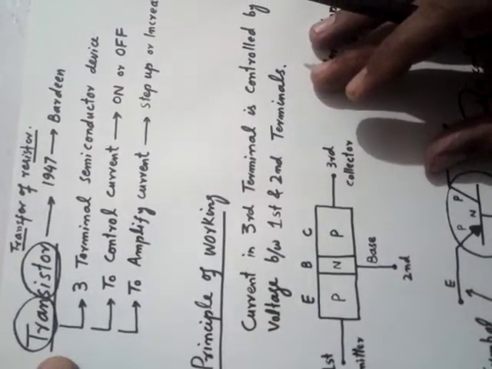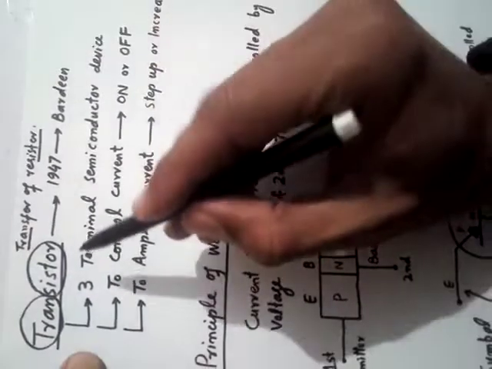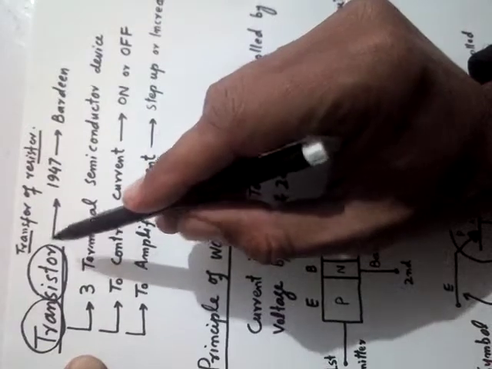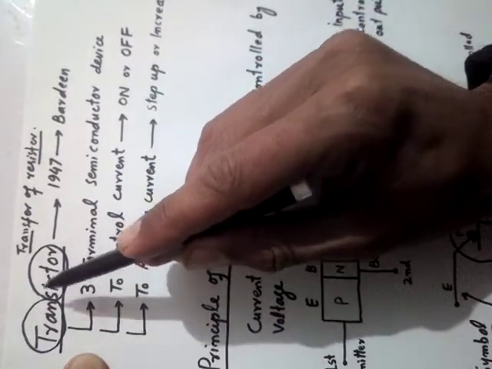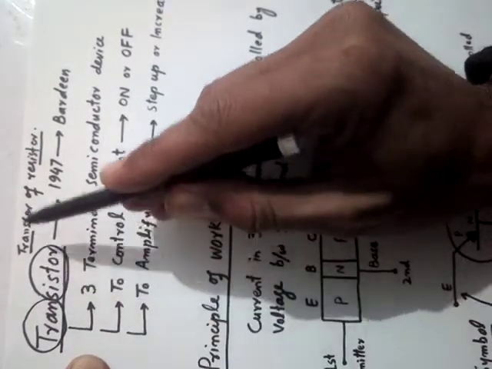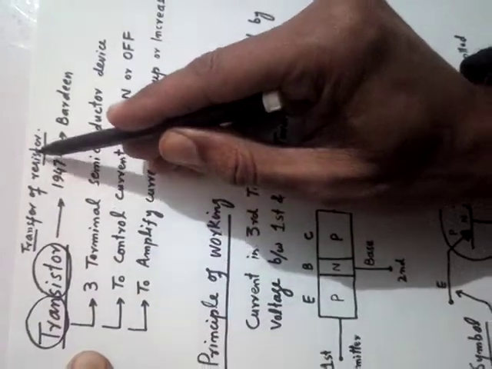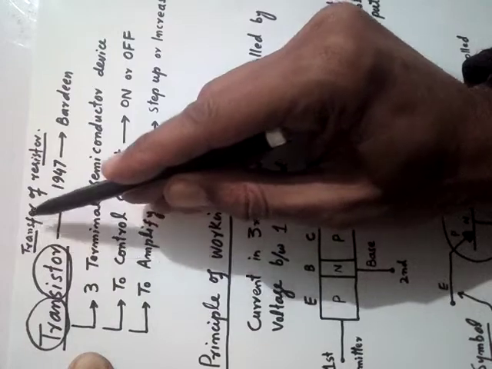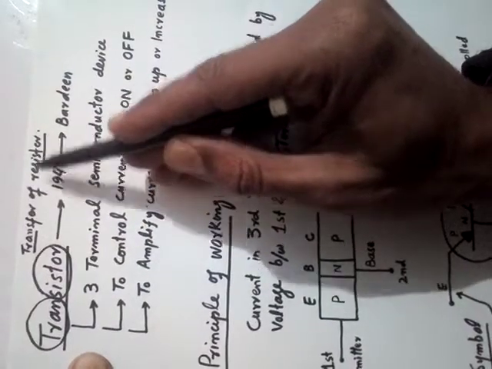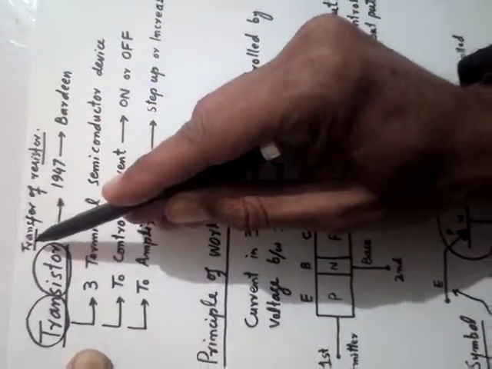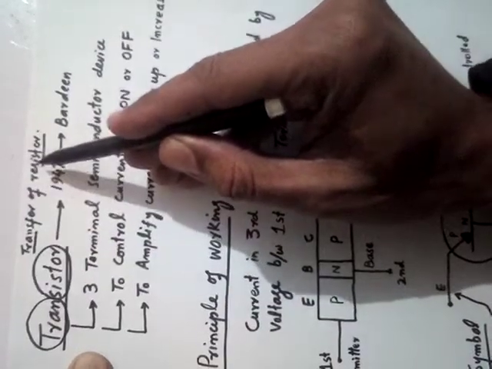Now we are in a position to define the transistor. What is a transistor? The word transistor is taken from these two words, transfer of resistor. Trans from transfer and sistor from resistor.